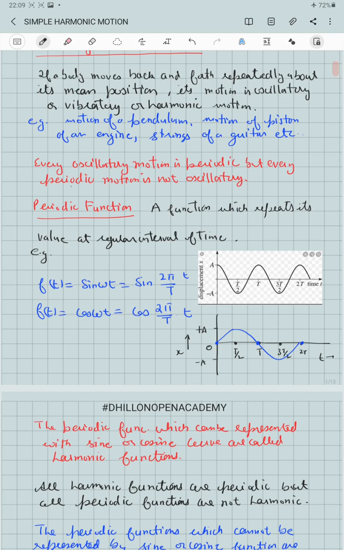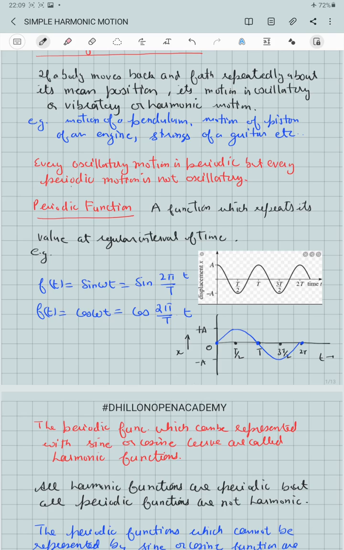the functions sine omega t and cos omega t are periodic in nature. So sine and cosine functions are periodic with time period T, as is clearly seen from the graph of the sine and the cosine function. They are not only periodic in nature, but their value also varies between the maximum and the minimum value, between plus A and minus A.